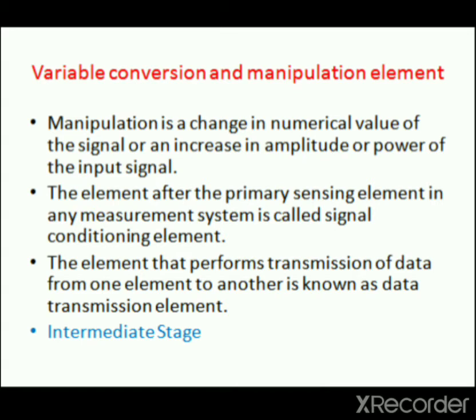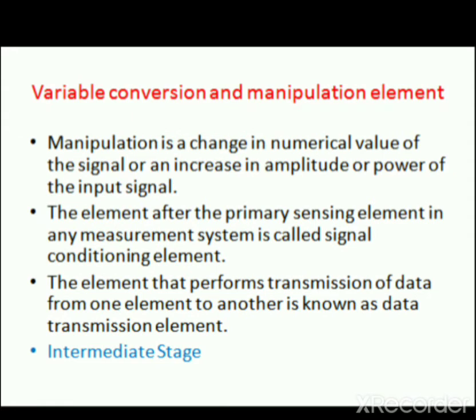The variable manipulation element does not necessarily follow the variable conversion element. It may precede the conversion element in some cases. For example, if the voltage is too high, then attenuators are used to lower it for subsequent stages of the system. A problem may arise when unwanted signals like noise interfere with the original output signal due to an extraneous source, or a weak signal may get distorted by processing equipment.